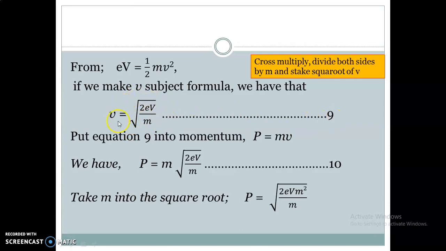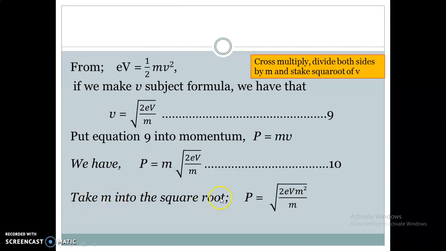Now let us put equation 9 into the basic equation of momentum, p equal to mv, which means as we have p equal to mv, here we have v. We are going to remove this v here, and we bring in what v represents here, 2eV over m, all square root. So if we put that here, we have that p equals m into square root of 2eV over m. We have called that equation 10.